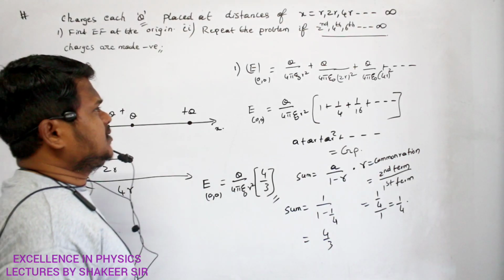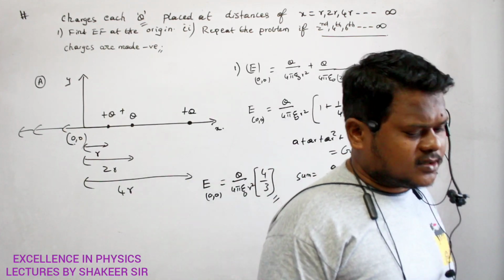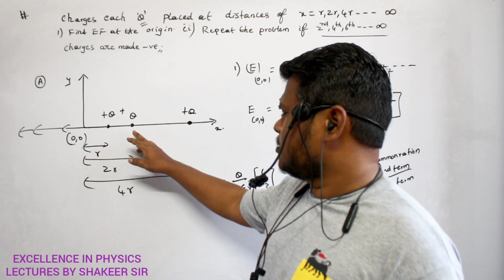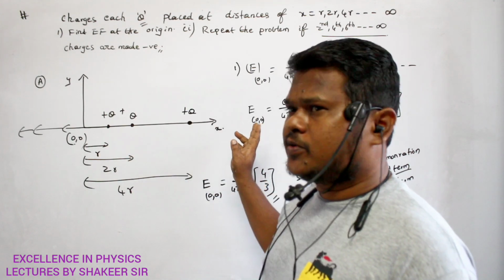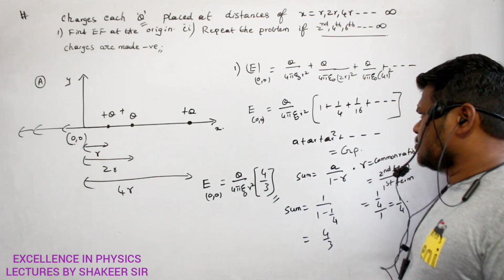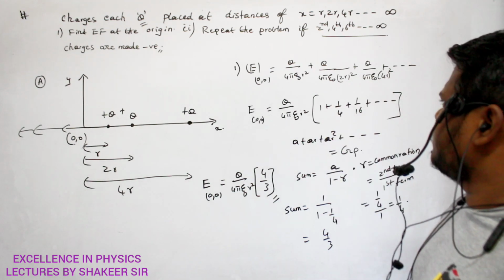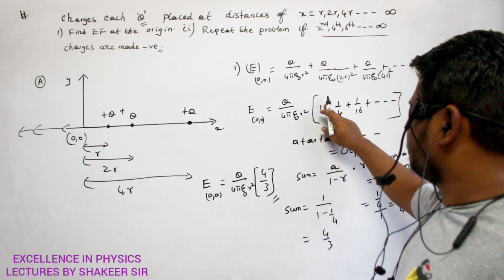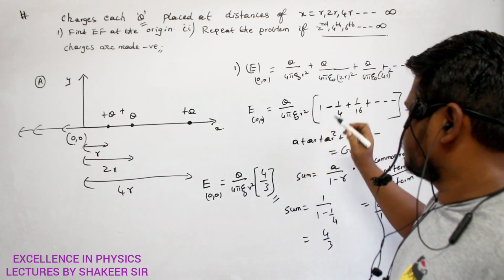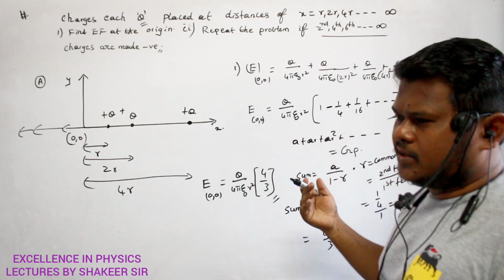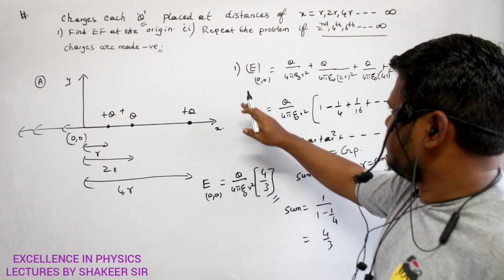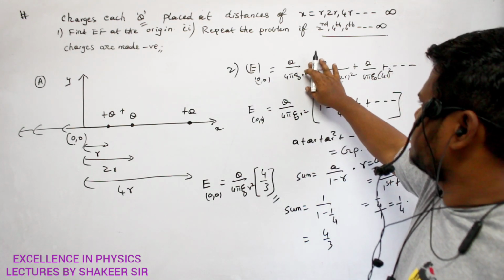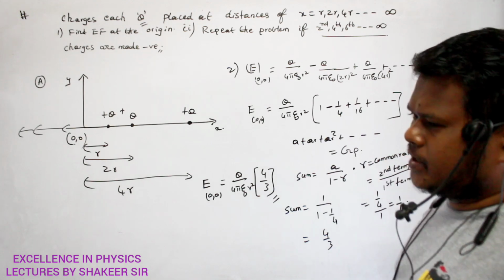Can I calculate if second charge, fourth charge and sixth charge, if they are made negative? It means this is a negative charge, and after this one there will be one more charge that is also negative. So this equation remains the same. So just here we have to write, second charge is negative, no? So here I have to write minus. First charge and third charge, they are positive. Are you able to understand, ma? Now this is the second question which we are doing. Clear? So here instead of plus q, I have to write minus q.